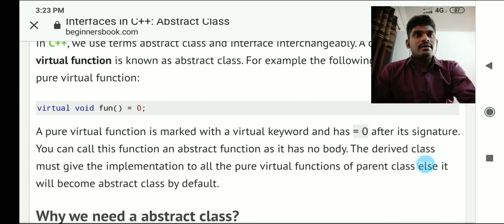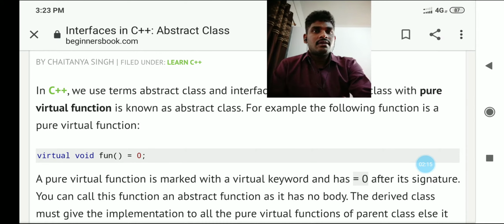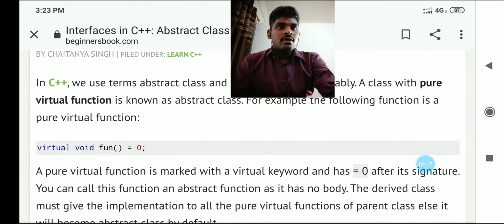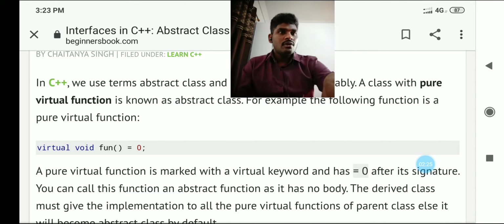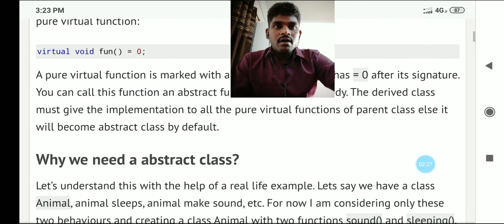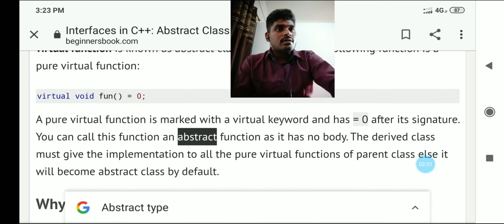So look at here. Again I want to focus on the definition of a virtual function. For example, the following function is a pure virtual function. A pure virtual function is marked with a virtual keyword and has equal 0 after its signature.